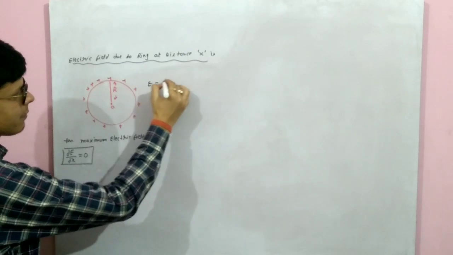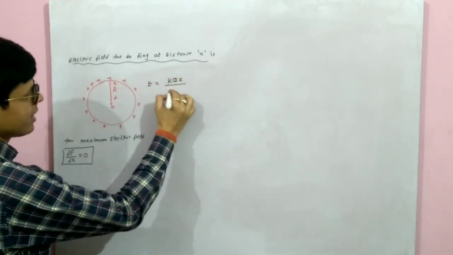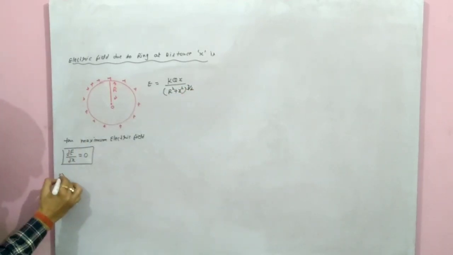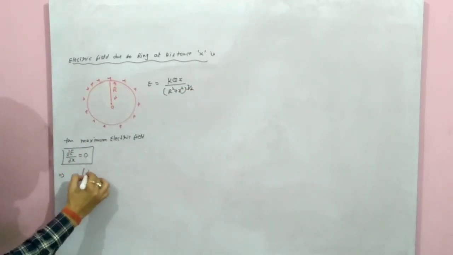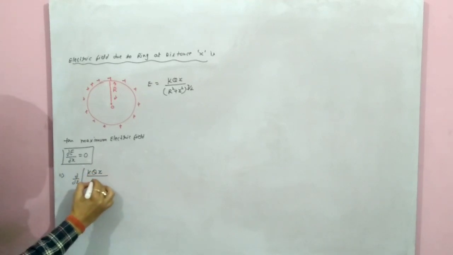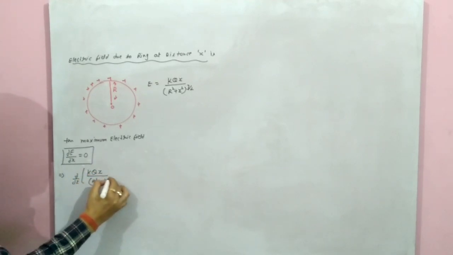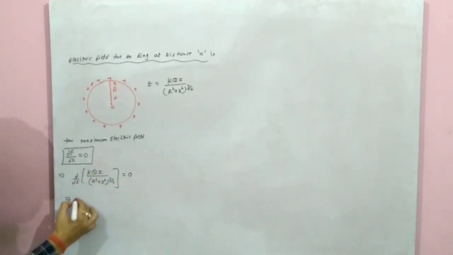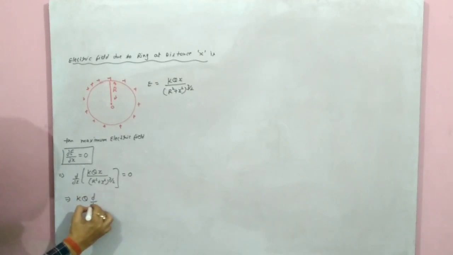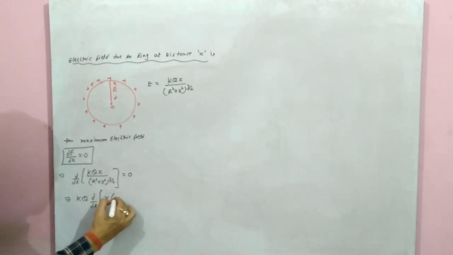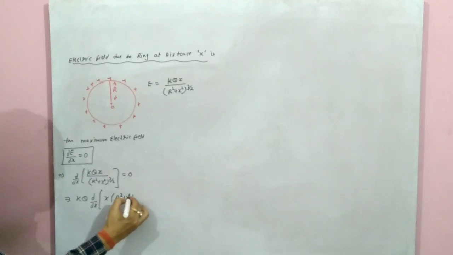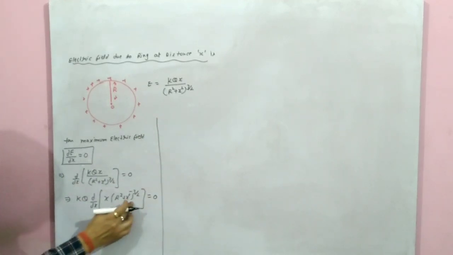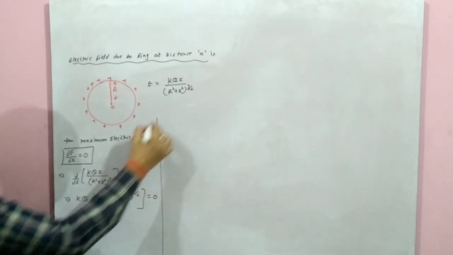Now we know E is kqx upon (r square plus x square) to the power 3/2. We will put this value here, implying d upon dx of kqx upon (r square plus x square) to the power 3/2 equals 0. Now k is constant, it comes outside, q will not change, and only x terms we are differentiating with respect to x. So we take it up, the power becomes minus 3/2.